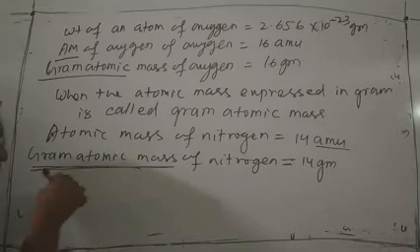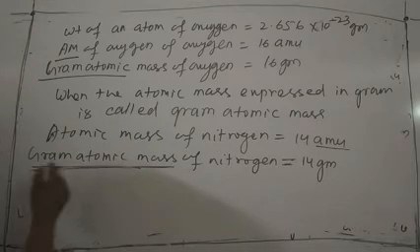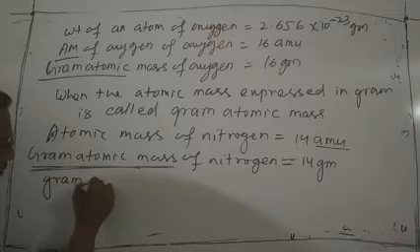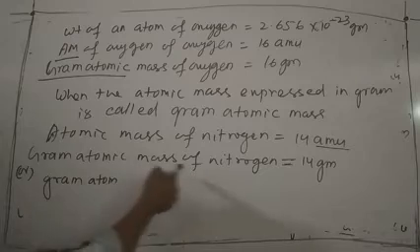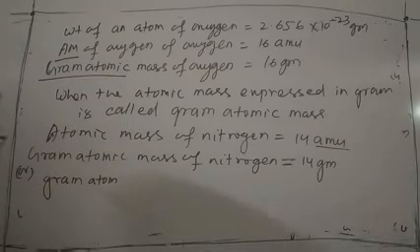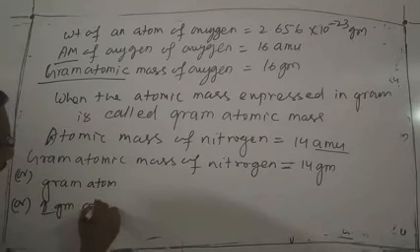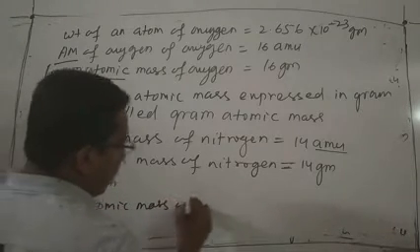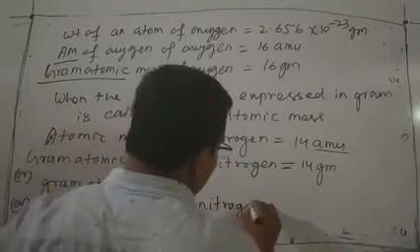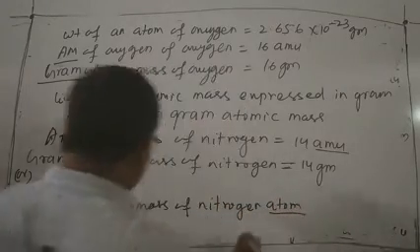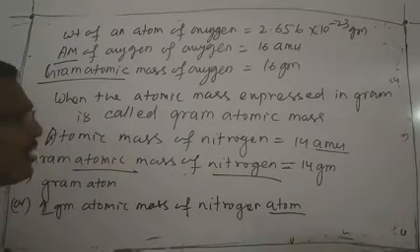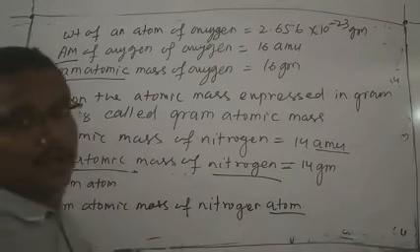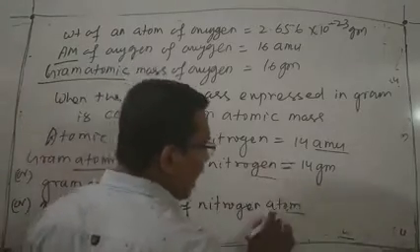Gram atomic mass can otherwise be called by another name, gram atom. So we can write gram atomic mass or gram atom of nitrogen atom is equal to 14 gram. That is only 1 gram atomic mass of nitrogen atom. Whether you write the word atom or not, because here it is atomic mass, that means it must be an atom. Atomic mass is related to atom, so there is no necessity to write the word atom.